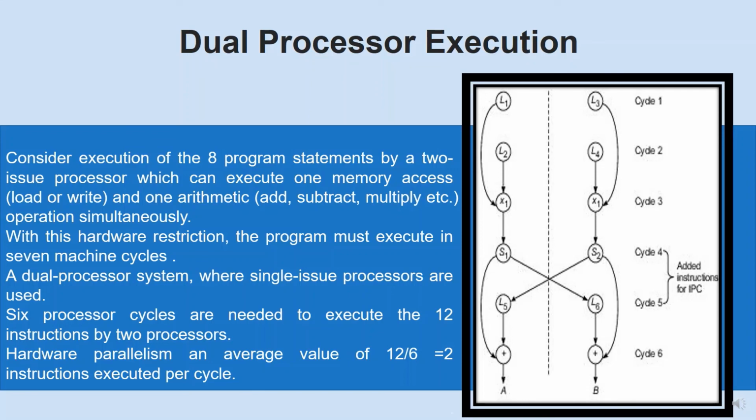Now consider dual processor execution. Here we may need to introduce 4 more instructions, 2 store instructions and 2 load instructions. With that, the number of instructions increases to 12. We will be able to execute all those 12 instructions in 6 clock cycles, as shown in the diagram. With that, the average number of instructions executed per cycle becomes 12 by 6, equal to 2.